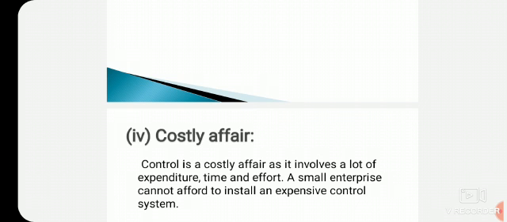Then economic resources are also utilized by the organization to control the activities of the organization. But small organizations, that is small enterprises, cannot afford to install an expensive control system.